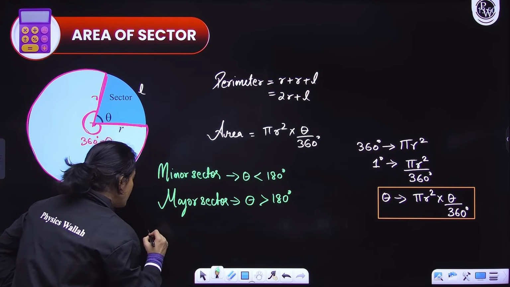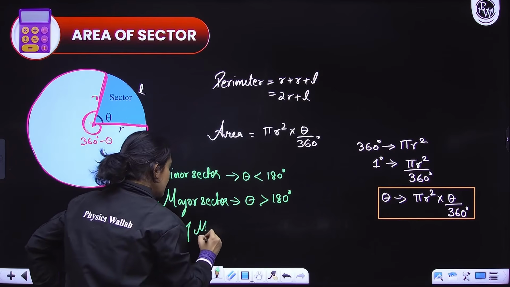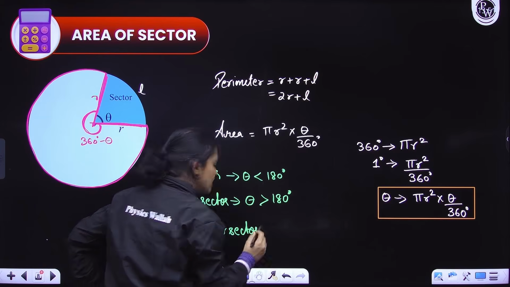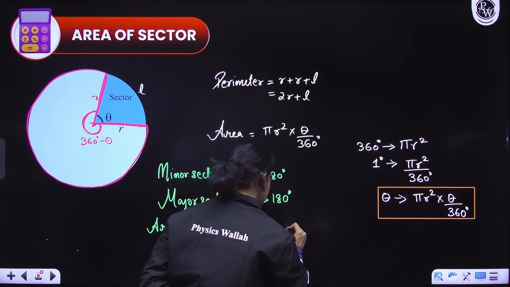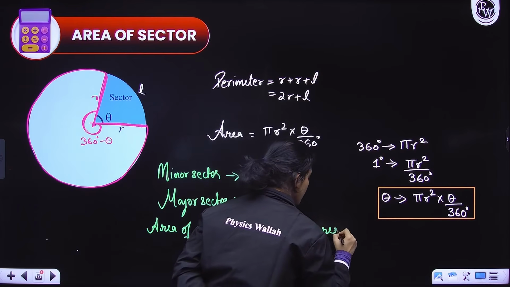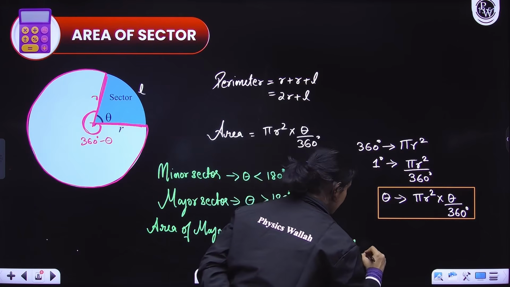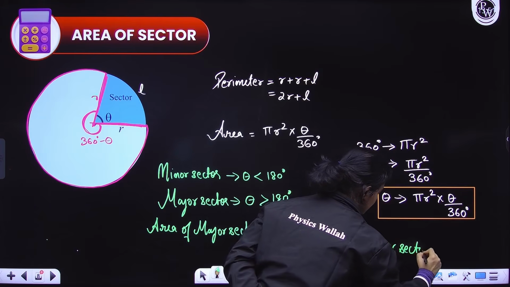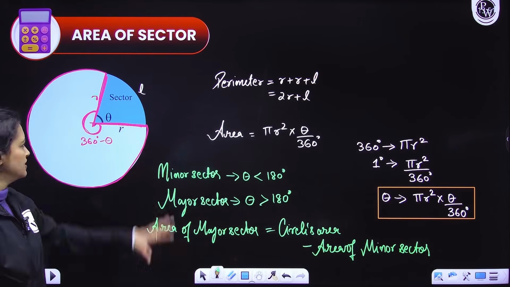So, if I know the area of any one sector, then I can figure out the area of the other major or minor sector by taking the entire circle's area, circle's area minus area of the remaining sector. For example, here it's minor, so minor sector. Okay, it's as simple as that. Basic, guys, nothing's there.